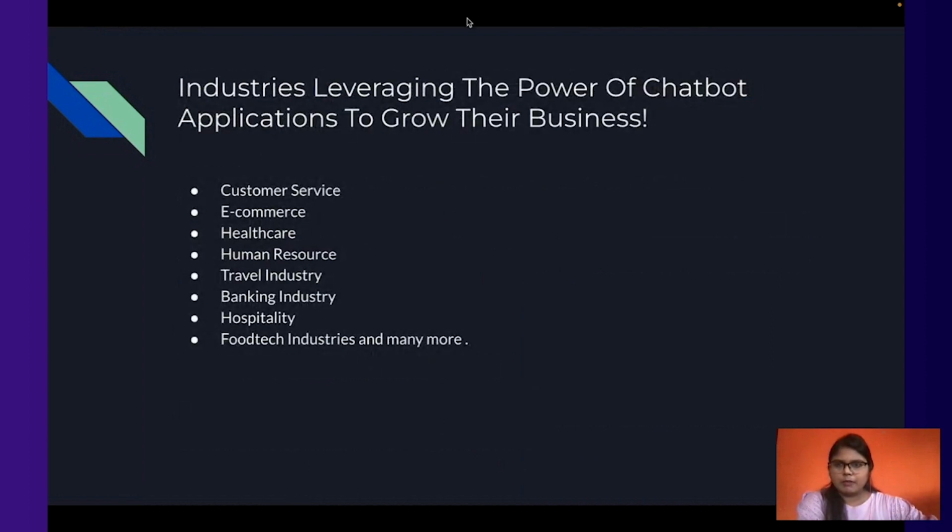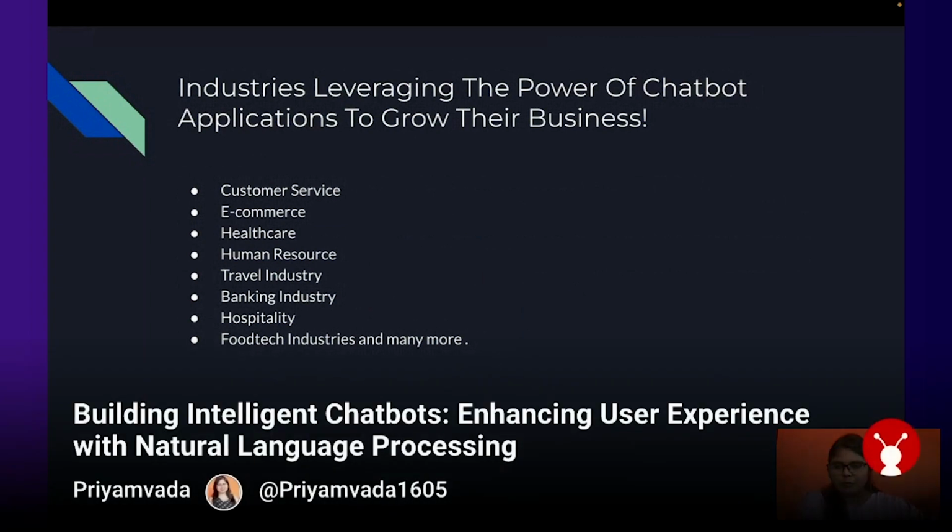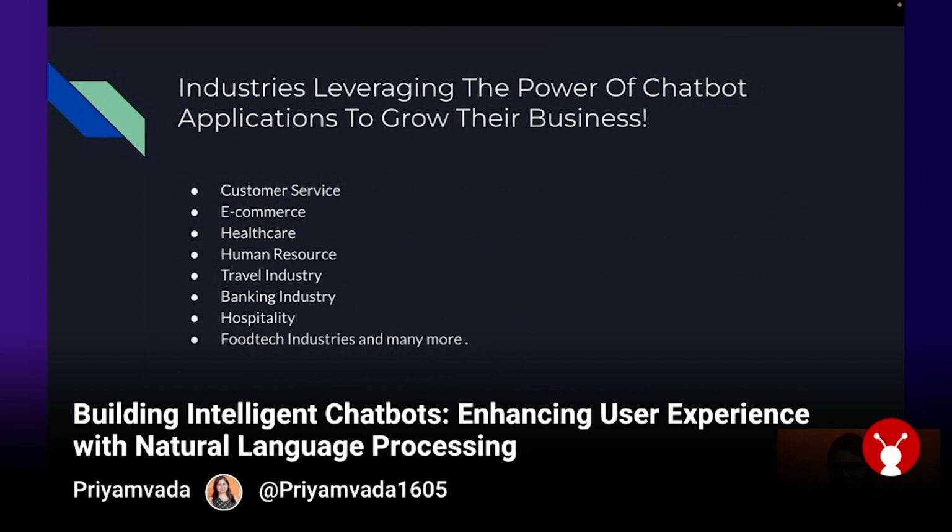Industries leveraging the power of chatbot. There are multiple industries that are using chatbots these days, and they have seen multiple growth in their marketing. For example, e-commerce websites now use chatbots for customer interactions. They can give recommendations based on the previous purchases that you have made. For example, if you buy on Amazon, it says that other customers have bought these products along with this, so they are also e-commerce.